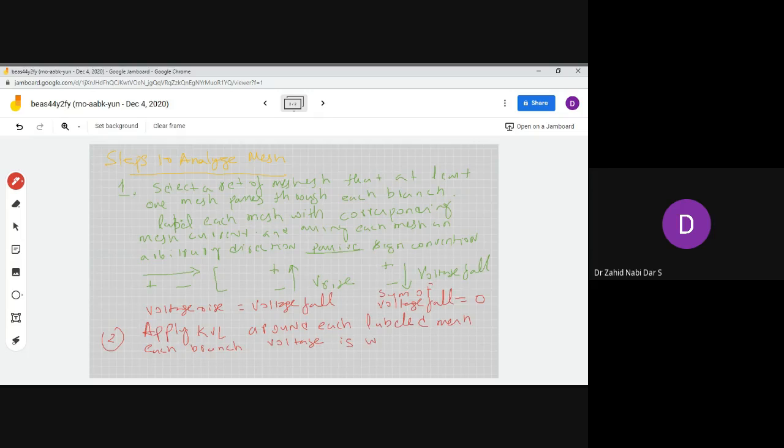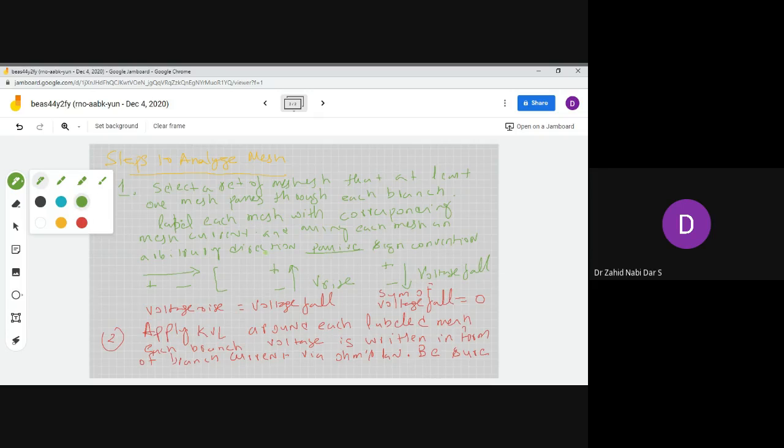is written in the form of branch current and resistance, whatever branch voltage is expressed in terms of the branch current or the mesh current via Ohm's law, so V equals IR. One more important concept here is to be sure to relate current directions with voltage polarity according to passive sign convention. This is the important point where most of the students are missing it. Please pay attention.